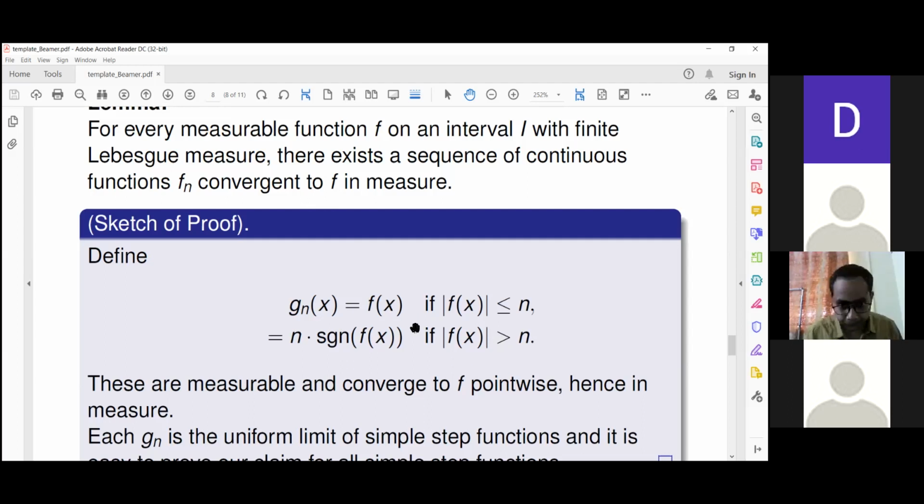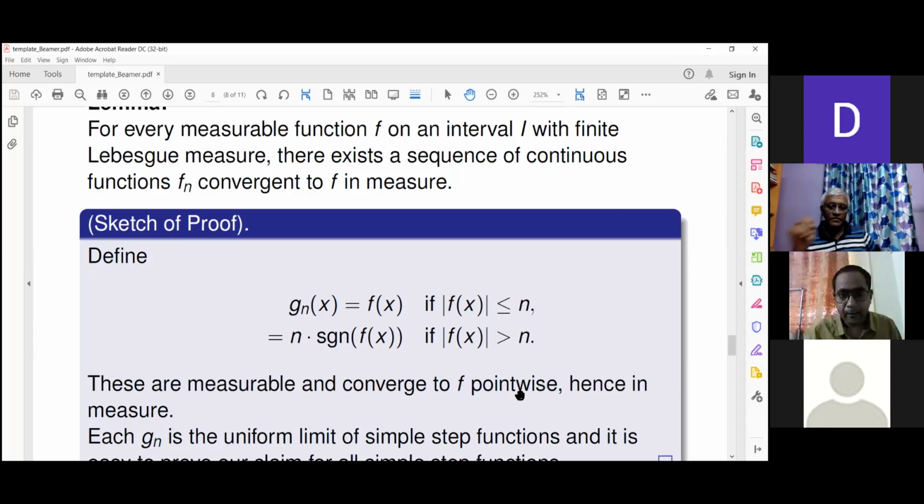So these functions g_n converge to f pointwise as n goes to infinity, and pointwise implies in measure. That's what we have seen: uniform is the strongest, then comes pointwise, then almost everywhere, and finally measure. So here we are dealing with pointwise convergence, which trivially implies almost everywhere convergence, which in turn implies convergence in measure. And each g_n is a measurable function.